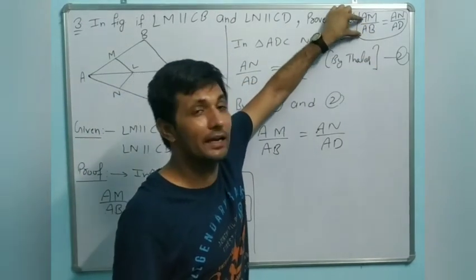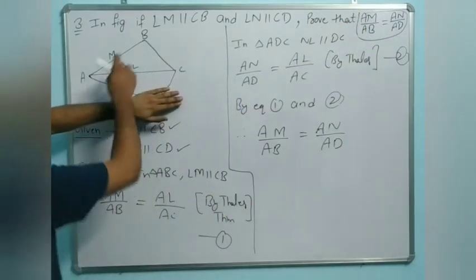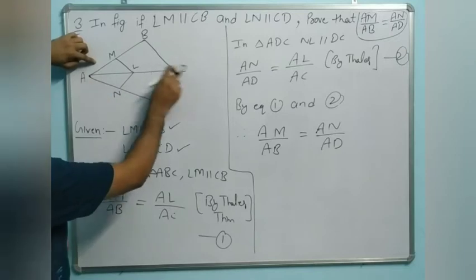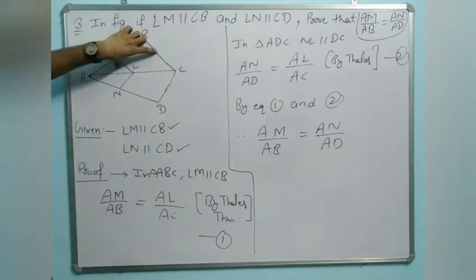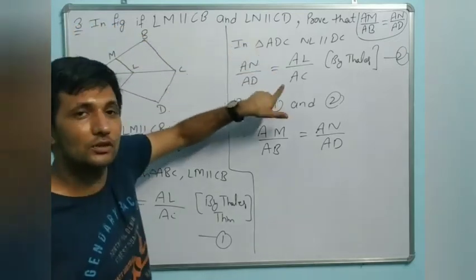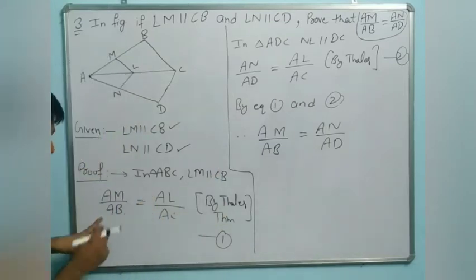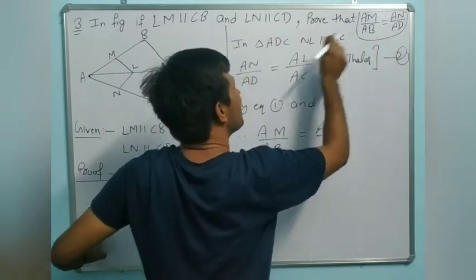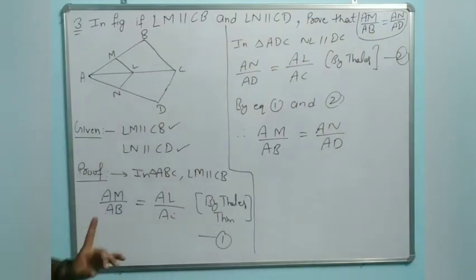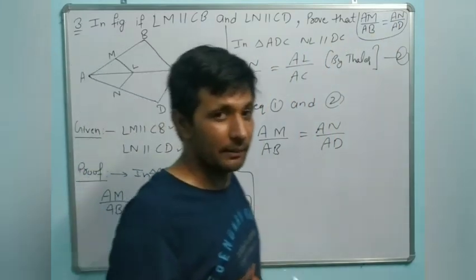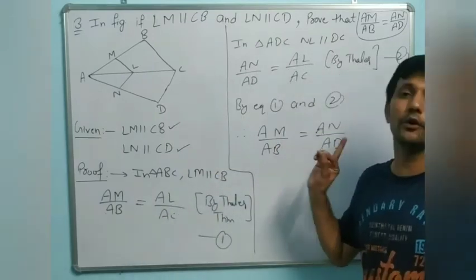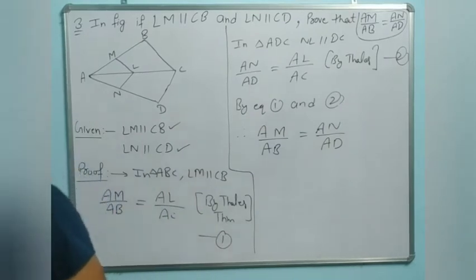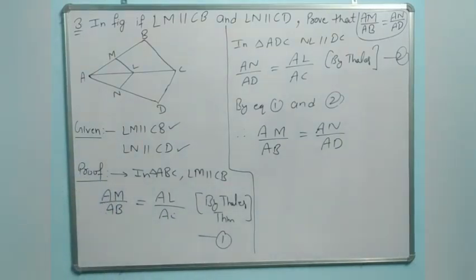Only you have to remember what we want to prove, that AM by AB. So we will take a triangle in which AM and AB, so it means triangle ACB. Lines are parallel, so it means ratios are equal. AM by AB equals AL by AC. Same as it is, AN by AD also equals AL by AC by equation 1. Same process, same calculation we will do in question number 4. So please note it down and you have to do question number 4 yourself, dear.